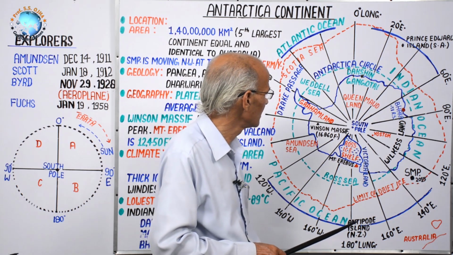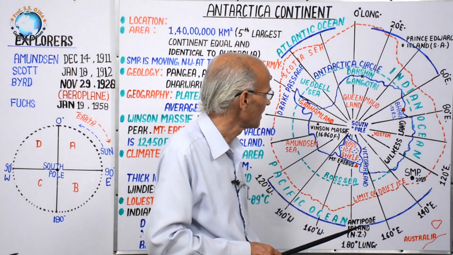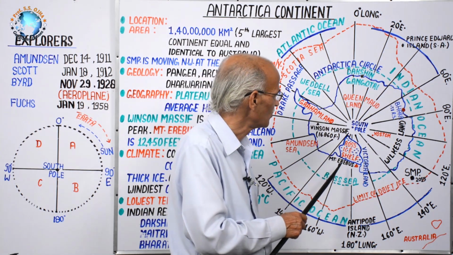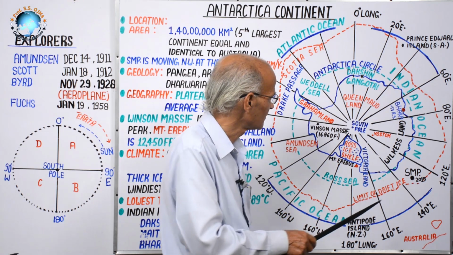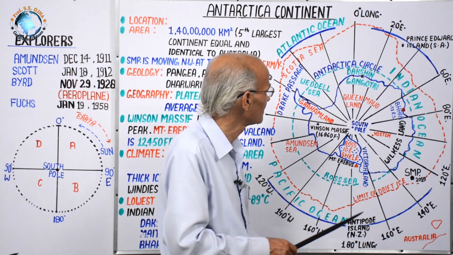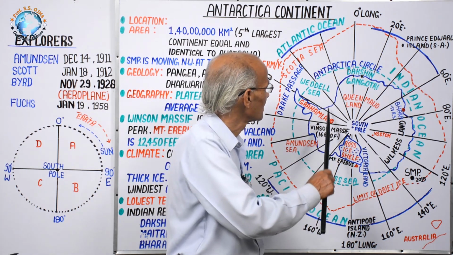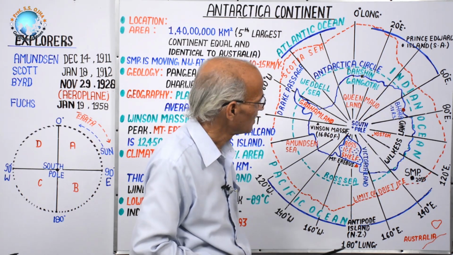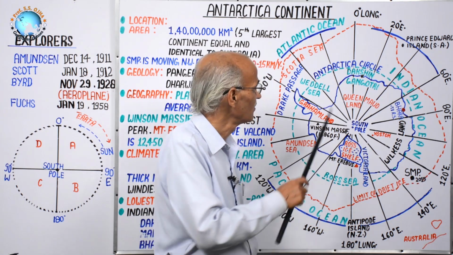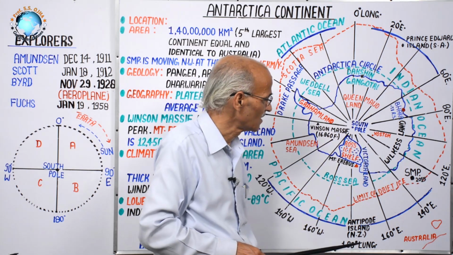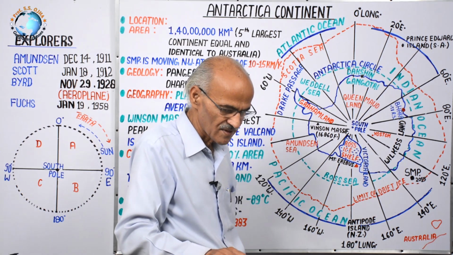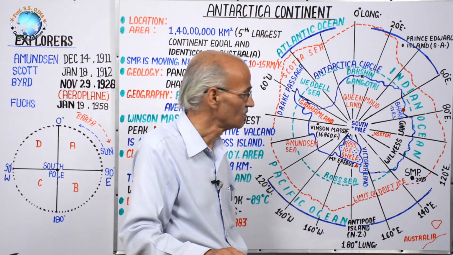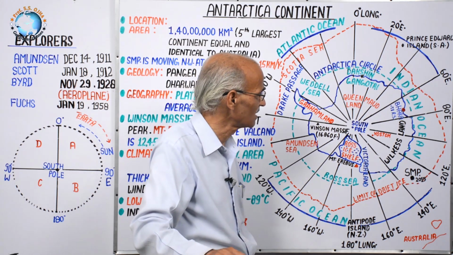And one very important thing is that, as you know, all the continents have moved out of this Antarctica continent. That's why surrounding the Antarctica continent there is a constructive plate margin, and from that constructive plate margin volcanic material and volcanic gas come out. What is the importance of that volcanic gas?